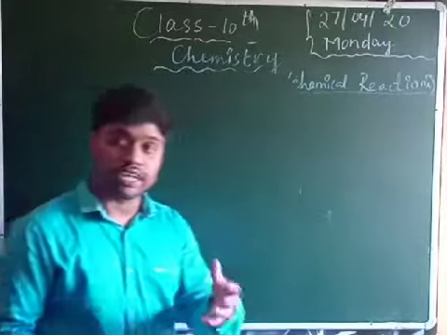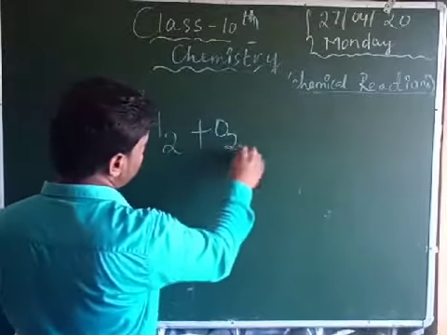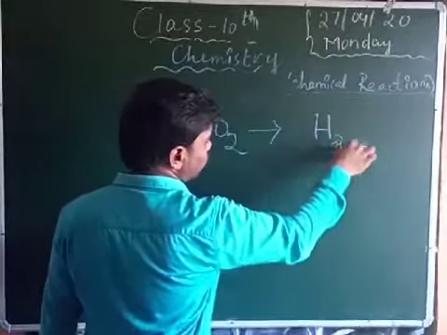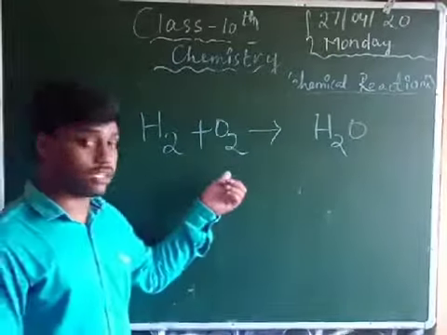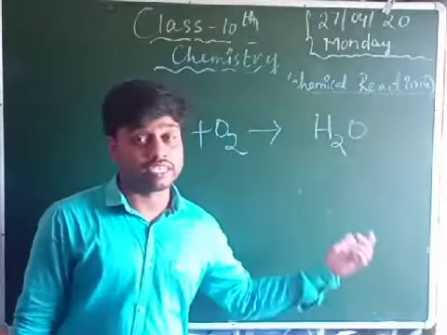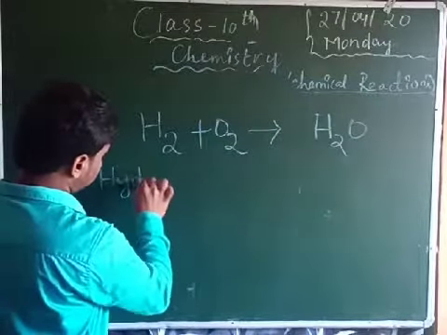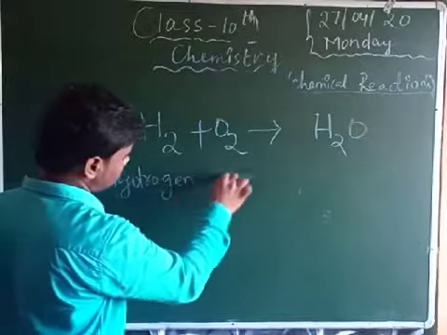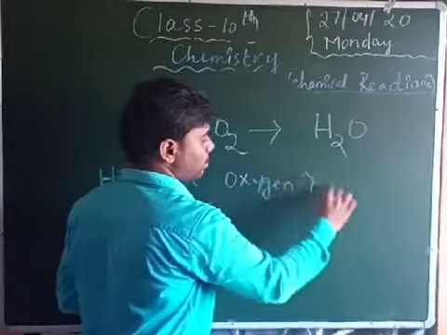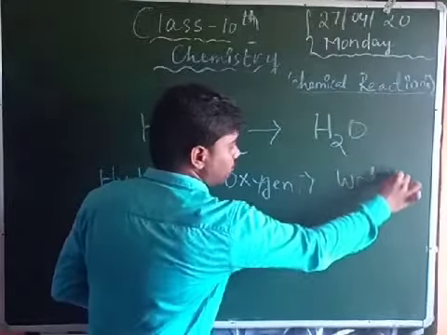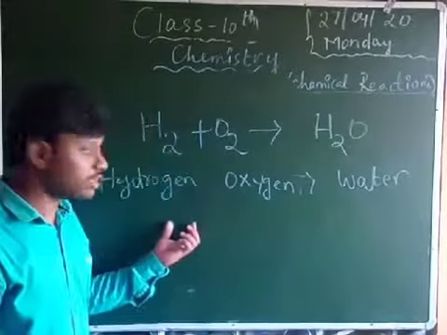Now, guys, one example you can see: H2 plus O2 gives H2O. Guys, you can see both are reactants. Hydrogen is one reactant, oxygen is one reactant. But what came is a water molecule. This is only a water molecule. This is very important. You can write hydrogen. But the new product is water. Understand, guys? Both are reactants, and water came from them, and the reactants did not come.